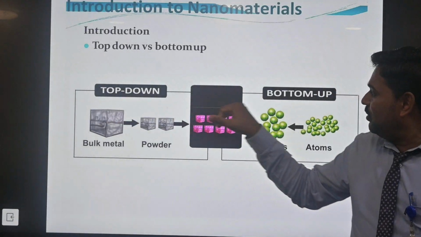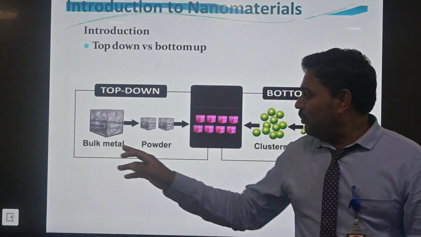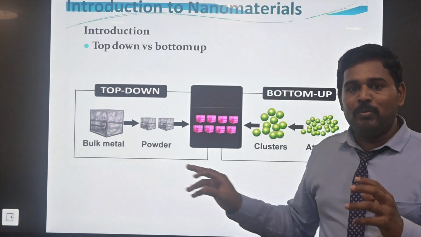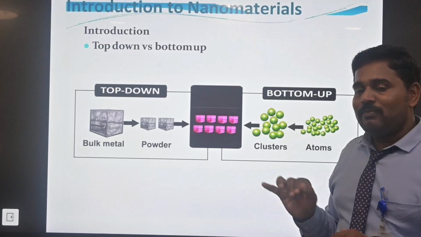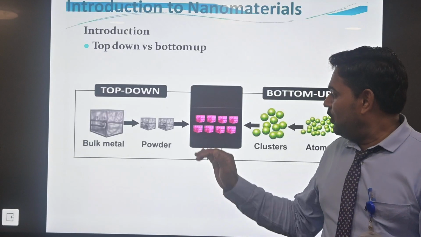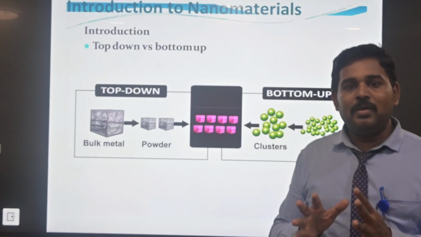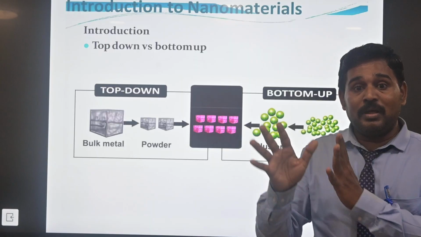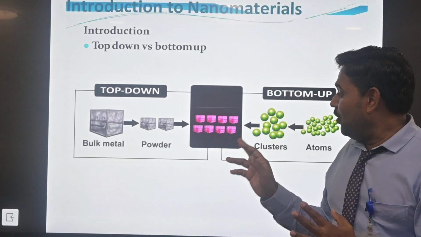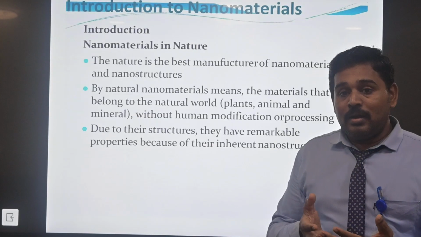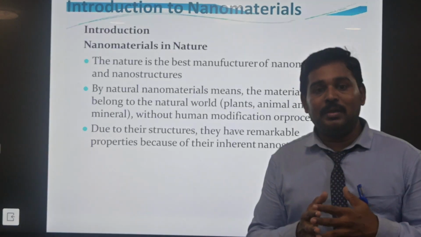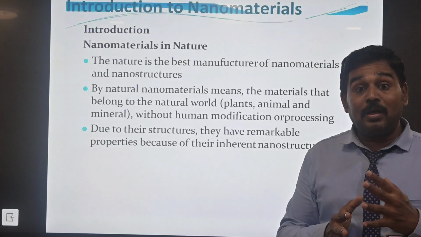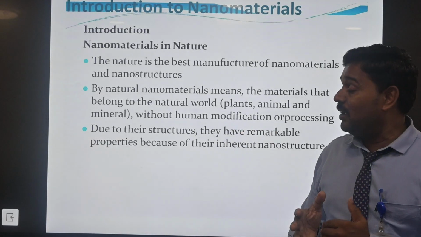First one is top down, second one is bottom up. So bulk material will be converted to powder, which will form the nanomaterial. Next, the atoms will be converted to clusters, which will be converted to nanomaterial. That is a form of different methods for the synthesis of nanomaterial. Clear? The nanomaterial also depends upon the sizes. The material will be different depending upon the sizes, and will take different forms depending upon the application in the industry.